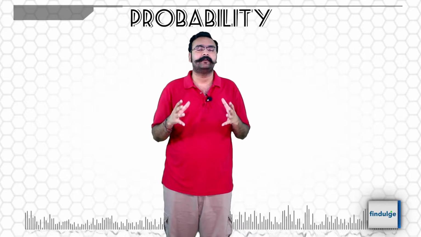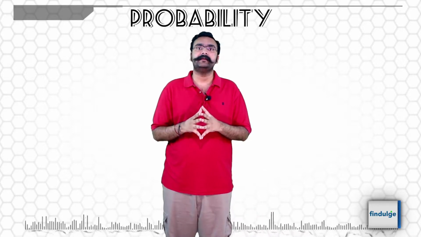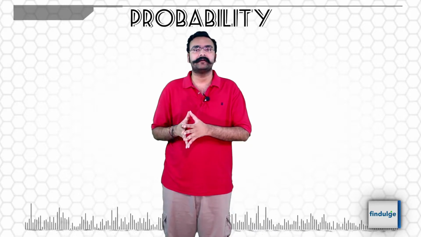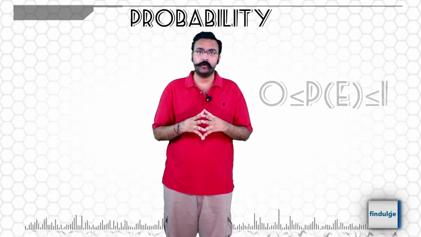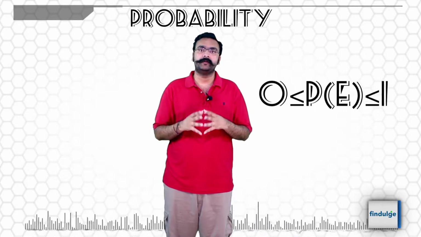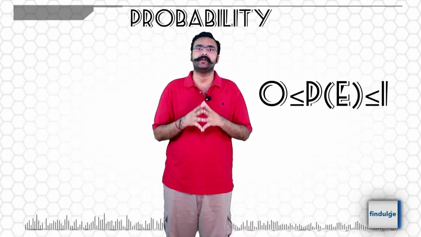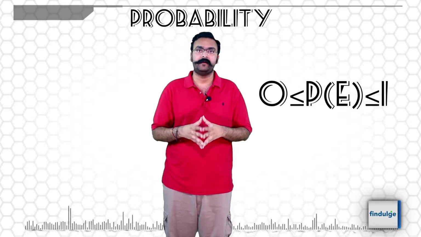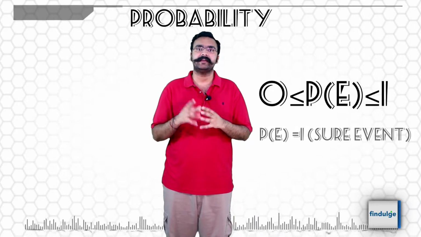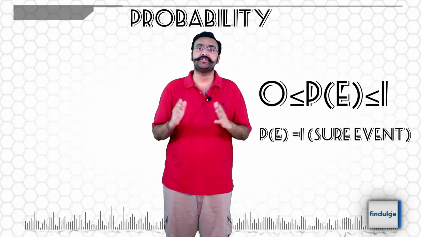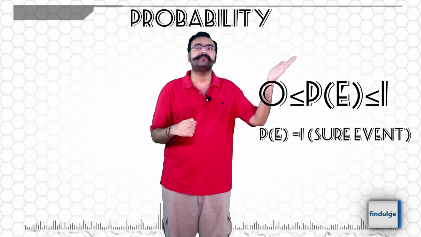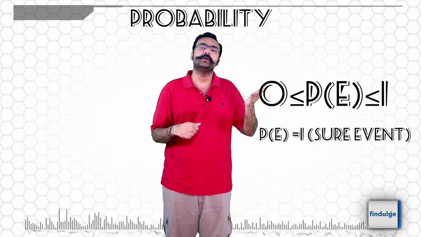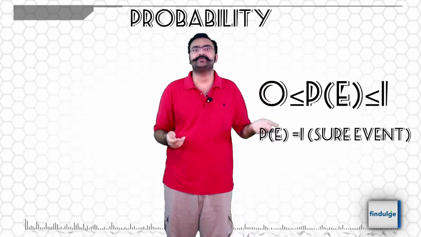Some very simple properties of probability are that 1, the probability can never be greater than 1, nor can it be less than 0. So we write this as 0 less than or equal to probability of an event less than or equal to 1. When the probability of an event is 1, we say that it is a sure event. It has to happen, because that just means your total number of favorable outcomes is equal to your total number of outcomes. So it has to happen.